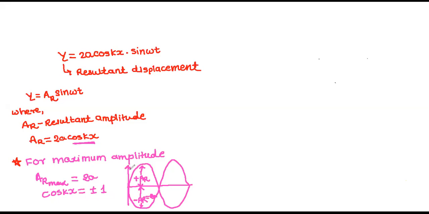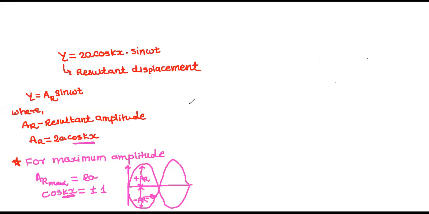Whatever you are saying, that is the k value. But what I am asking is this kx value. What should this kx value be? Kx value should be how much? 0?